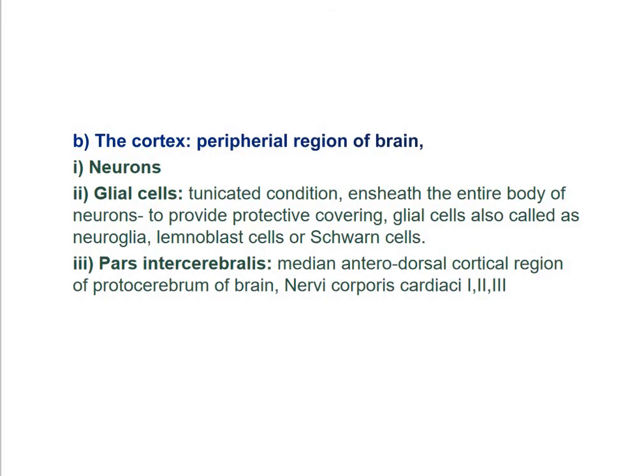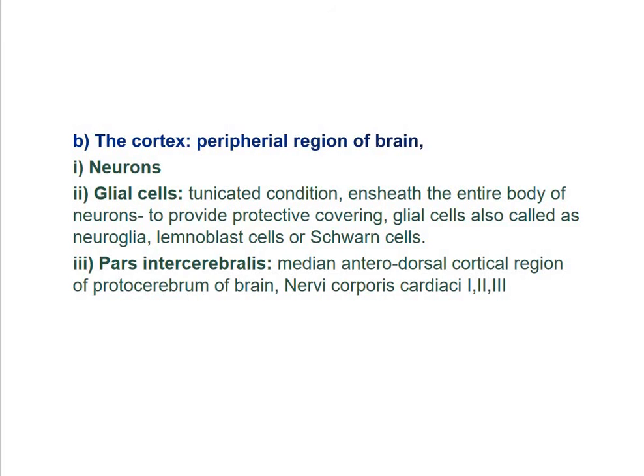Or simply, nervi corporis cardiaci first may fuse with the second, that is nervi corporis cardiaci 2, and the remaining one, nervi corporis cardiaci 3, may fuse with both, that is nervi corporis cardiaci 1 and 2.